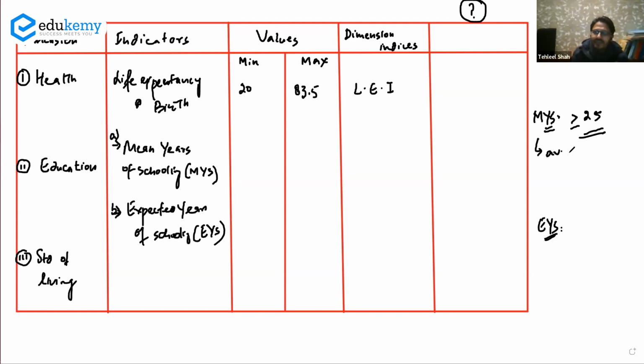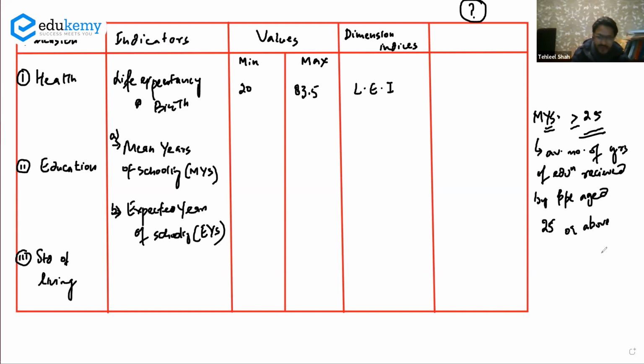Okay. Average number of years of education received by people aged 25 or above during their lifetime. During their lifetime. What is the average number of schooling?